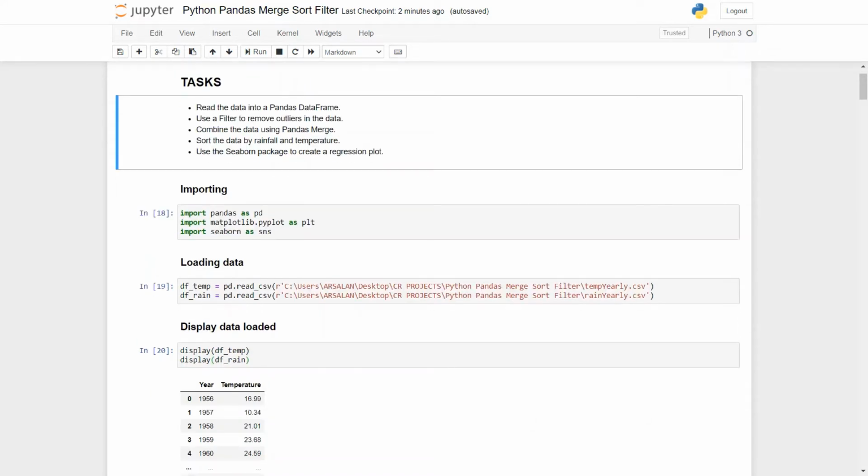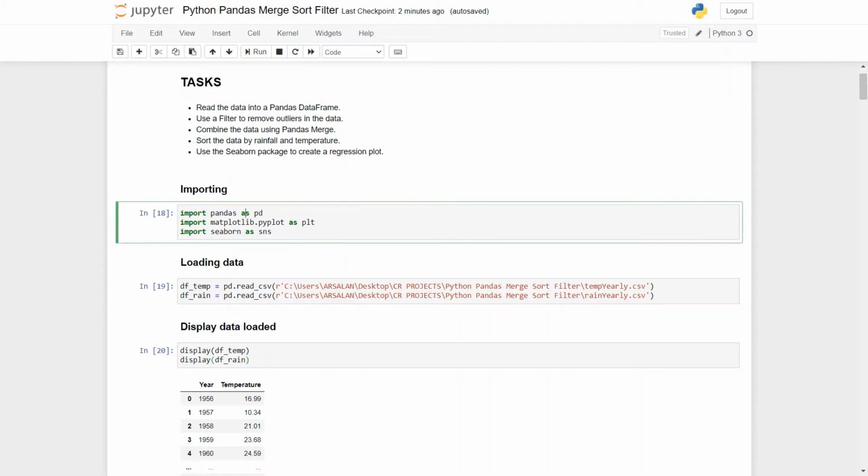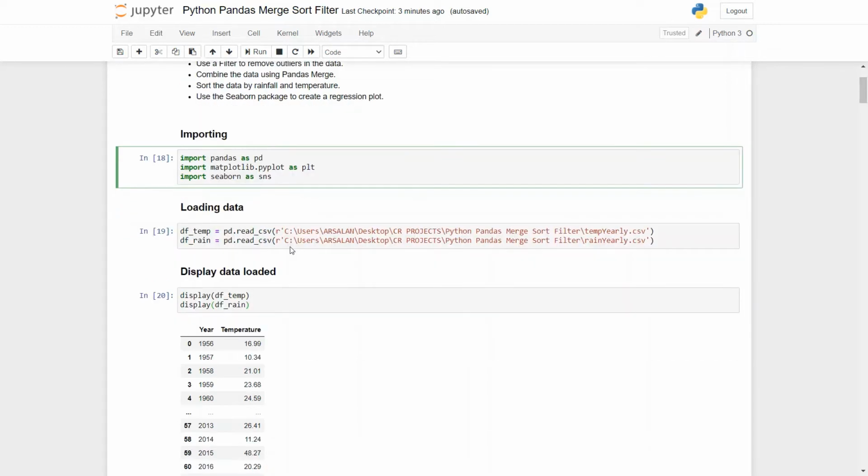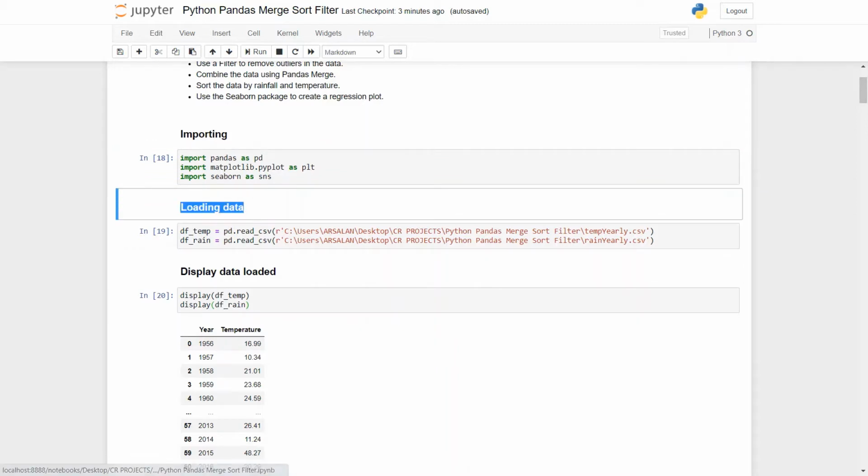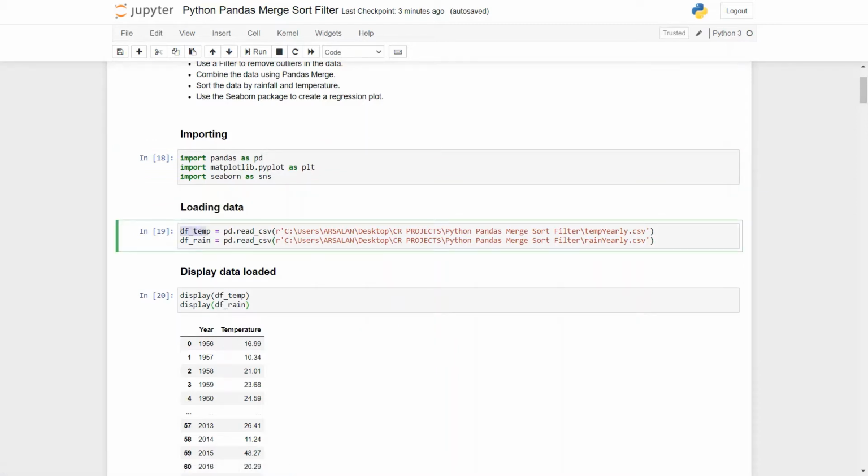Obviously, the first thing we do is import the libraries: pandas, then matplotlib.pyplot, as well as seaborn. Then the very next thing we do in our cell is loading of the data. The first data frame is called the temperature data frame, and the second data frame is the rainfall data frame. This is the location for the yearly temperature file, and this is the location for the yearly rainfall file. And using pandas dot read_csv, we actually load the csv files.